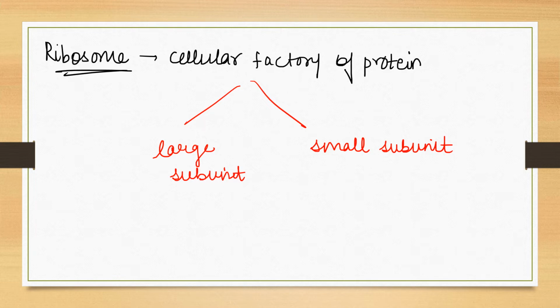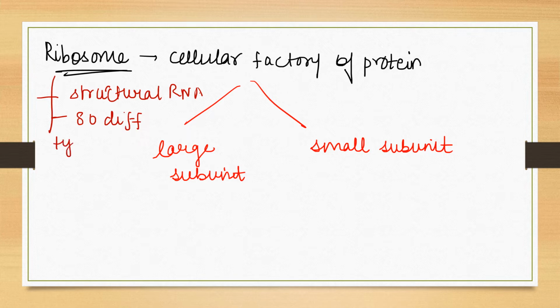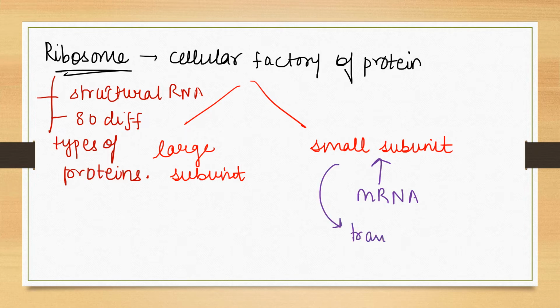And what does ribosome actually contain? It contains structural RNAs, and 80 different types of proteins. Now, in the process of translation, when a mRNA encounters the small subunit of the ribosome, the process of translation begins.